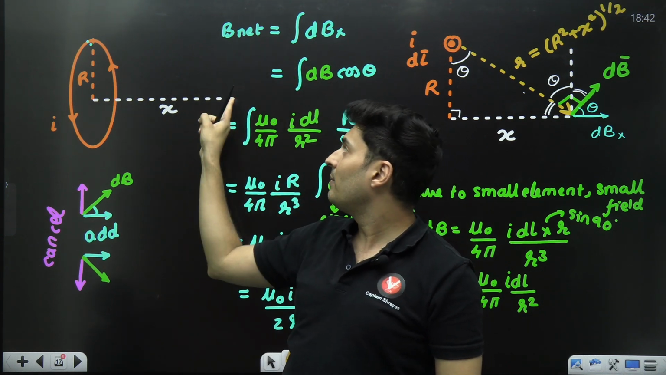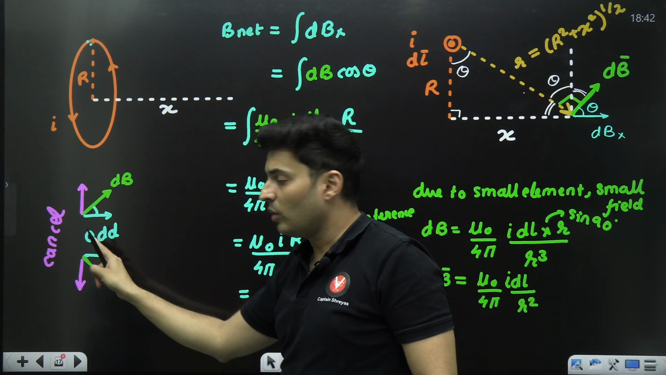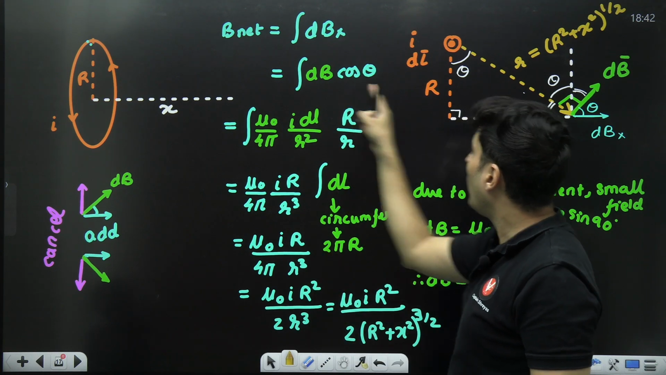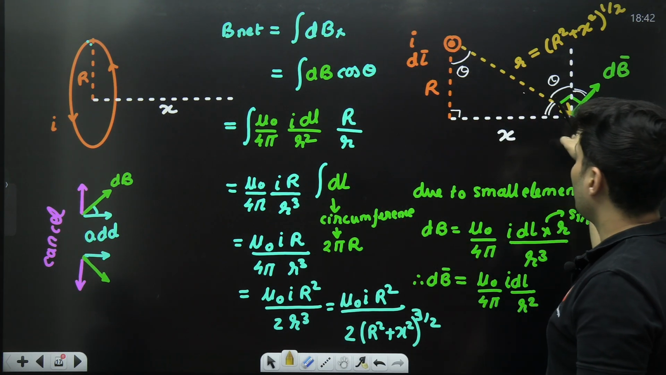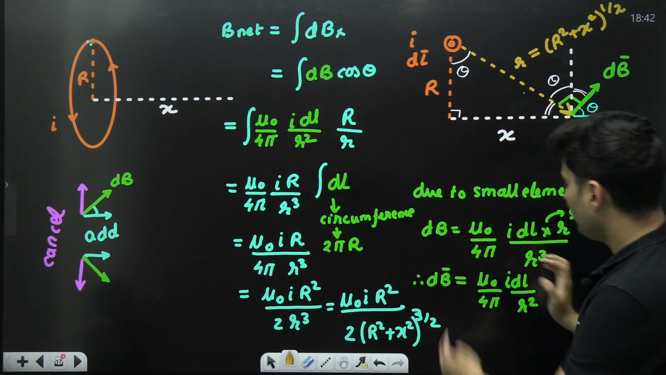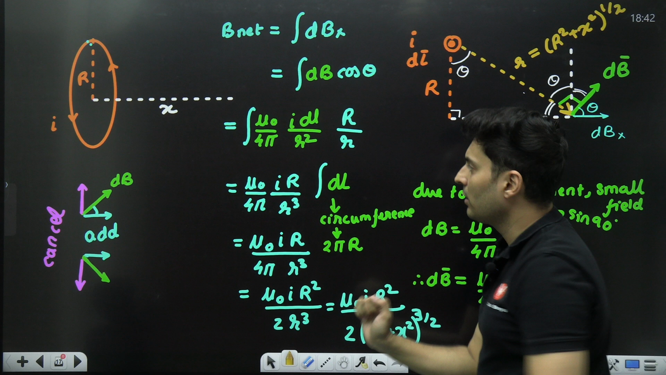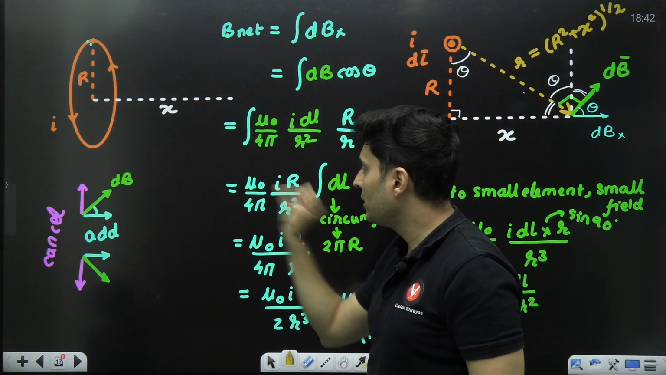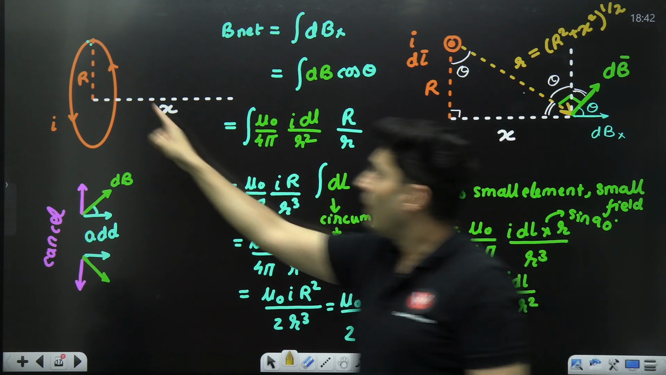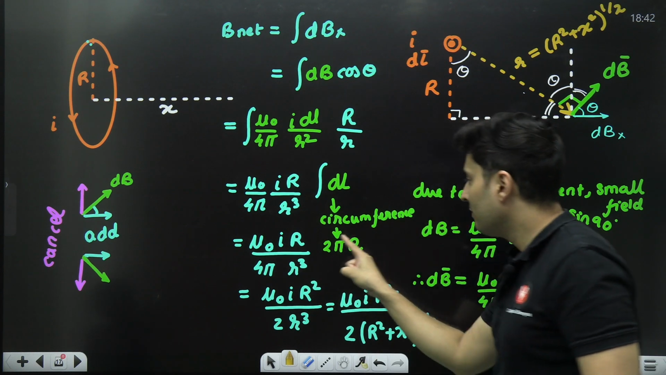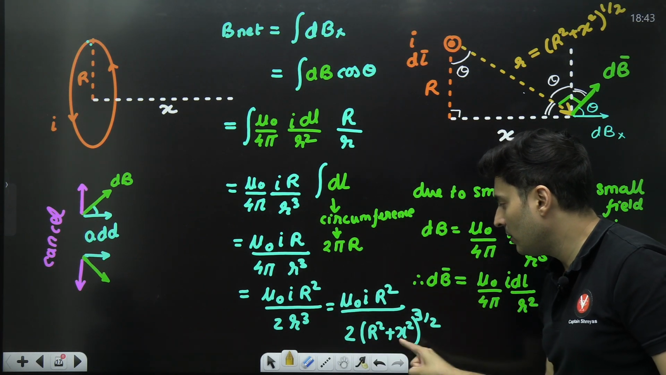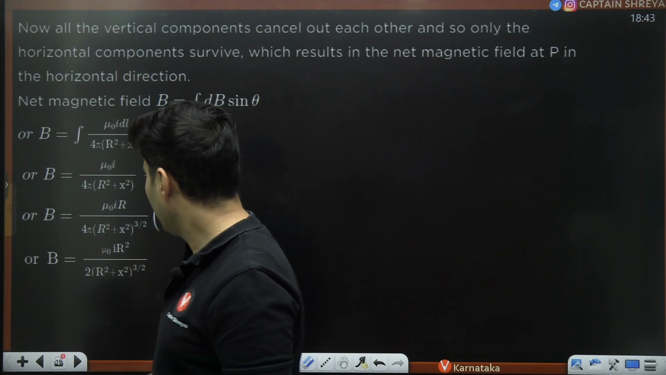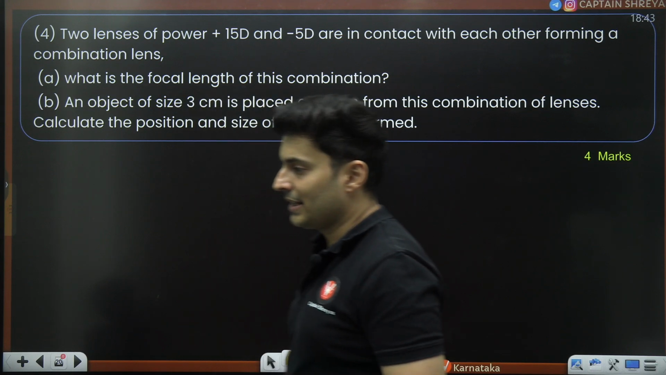So the total magnetic field will be the sum of only the x components, which is the cos components. Cos is adjacent by hypotenuse. This dB, we found it here, just substitute it here. The integration of the length, because everything else is a constant, goes outside, is adding all the lengths on that wire, which is circumference. Cancel out, you get the answer. Also use Pythagoras here. All right, fair enough. Let's go to the next question.